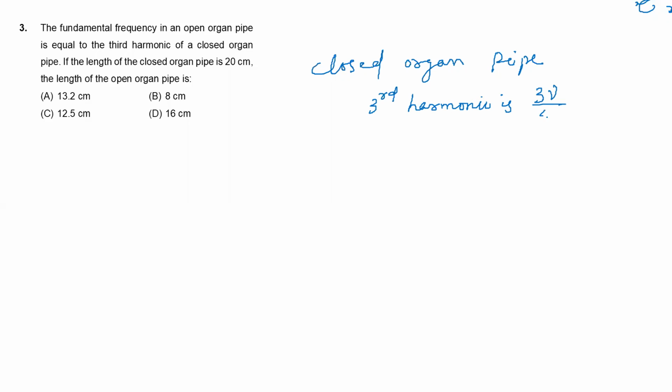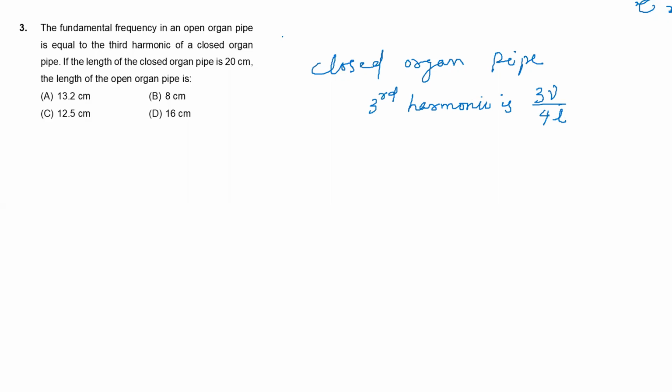Students, you know, for a closed organ pipe, the third harmonic is 3 nu by 4L. Yes or no?